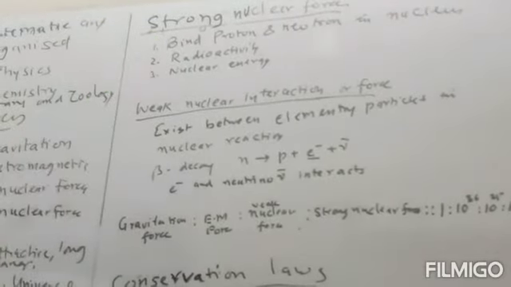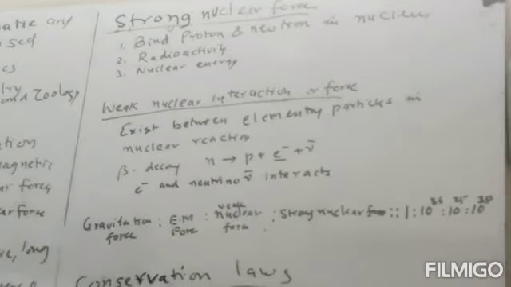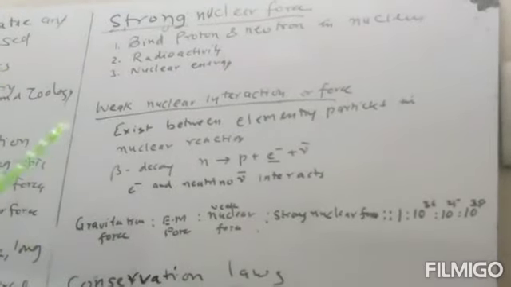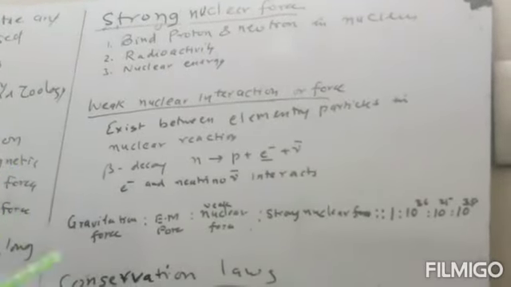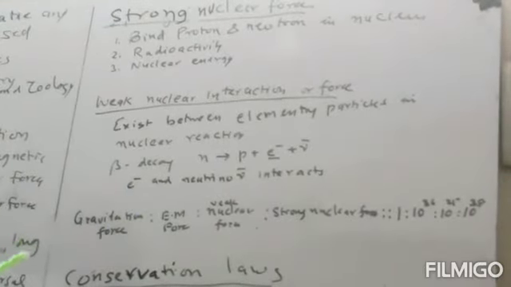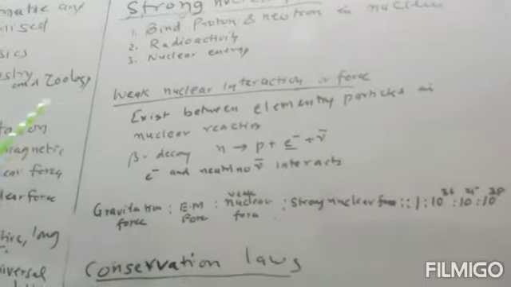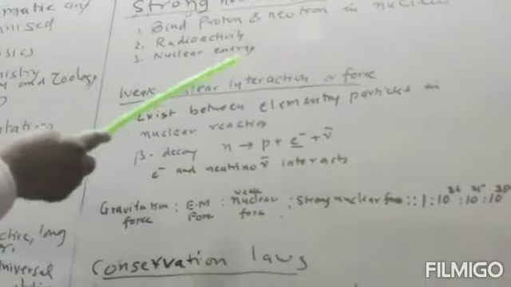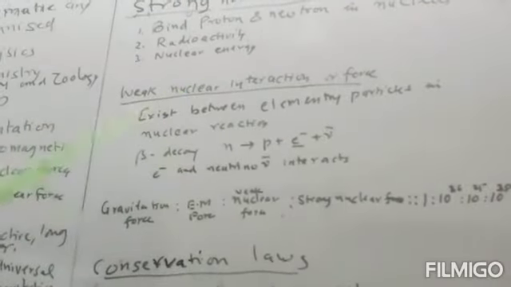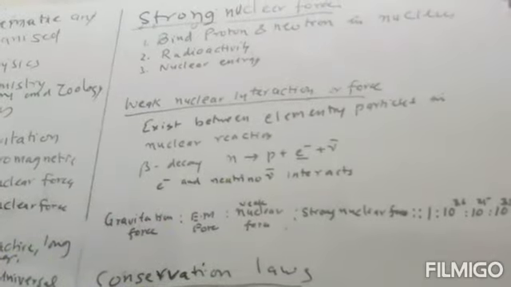Nuclear force is an attractive force between proton-proton, proton-neutron and neutron-neutron. Protons and neutrons are known as nucleons because they are part of the nucleus, so there is no distinction. There will be an attractive force between the protons, and a repulsive force is not possible in the nucleus.